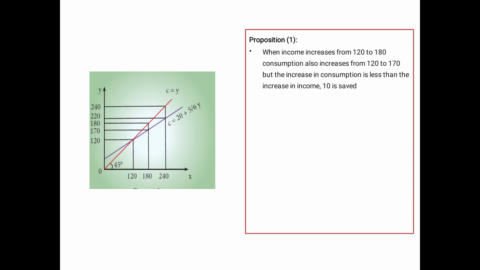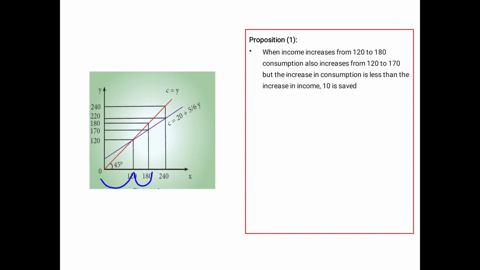So when the income increases to 120, now look at the diagram, what is your consumption? Consumption is 180.